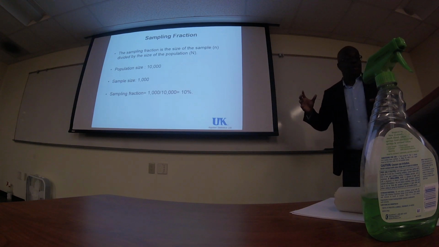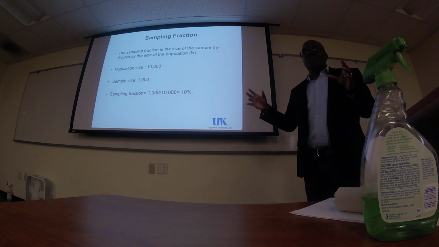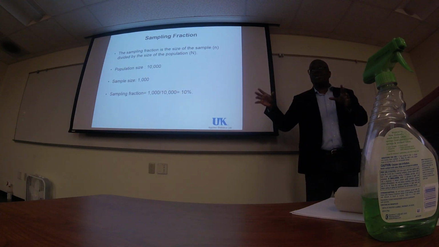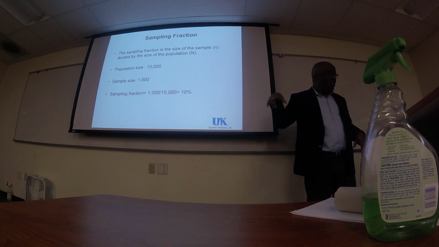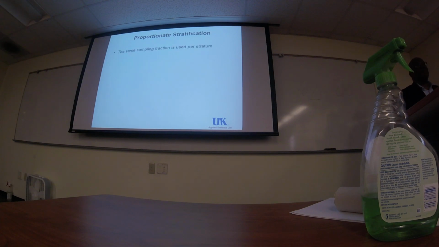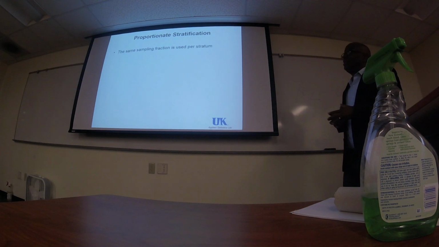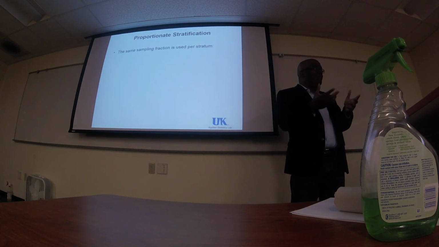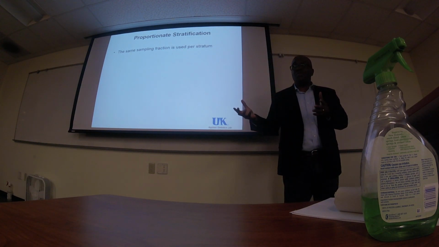Then one thing I can decide to do is take 10% of the sample in each of my strata, in each of the regions that I have. If I do that, that is called proportional stratification. I take the same sampling fraction in each of the regions.